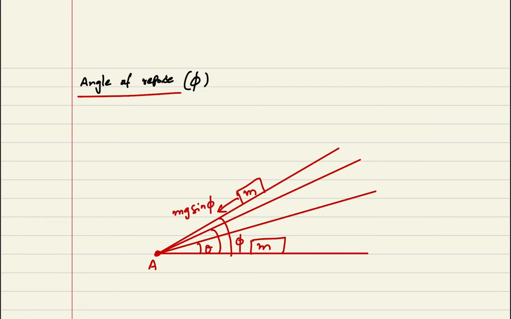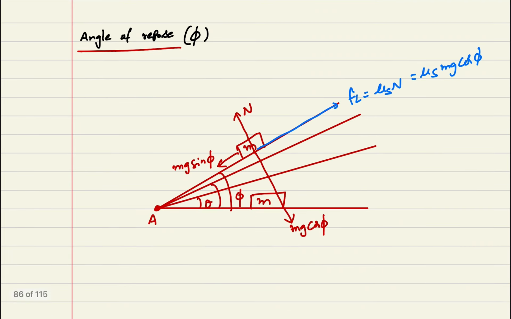In that case, mg sin phi is there, and the normal reaction N is mg cos phi, and my limiting friction value is mu s into N, which is mu s into mg cos phi. It is ready to move.